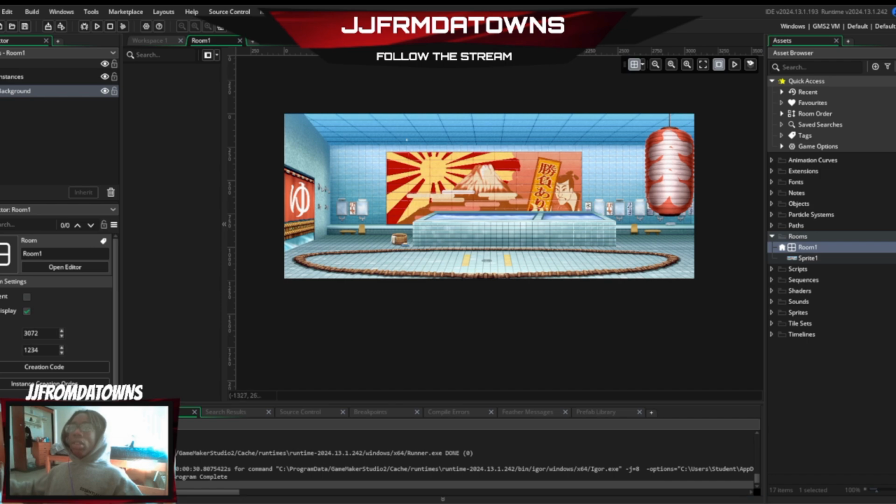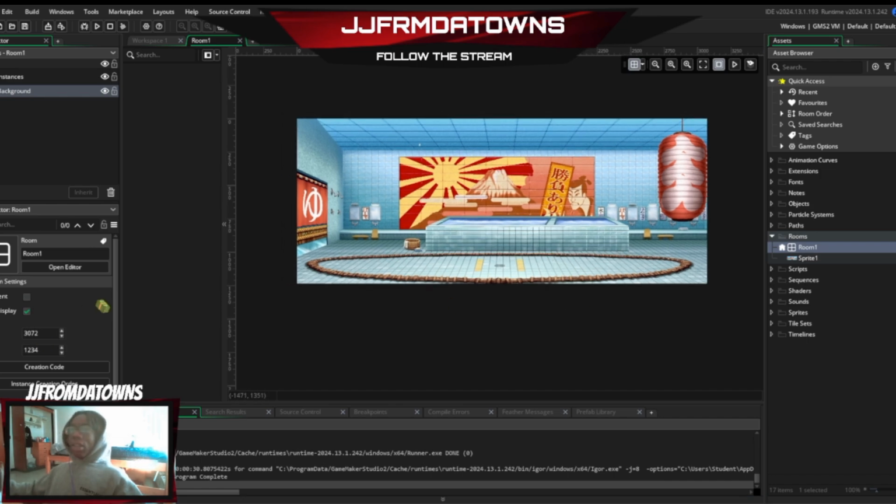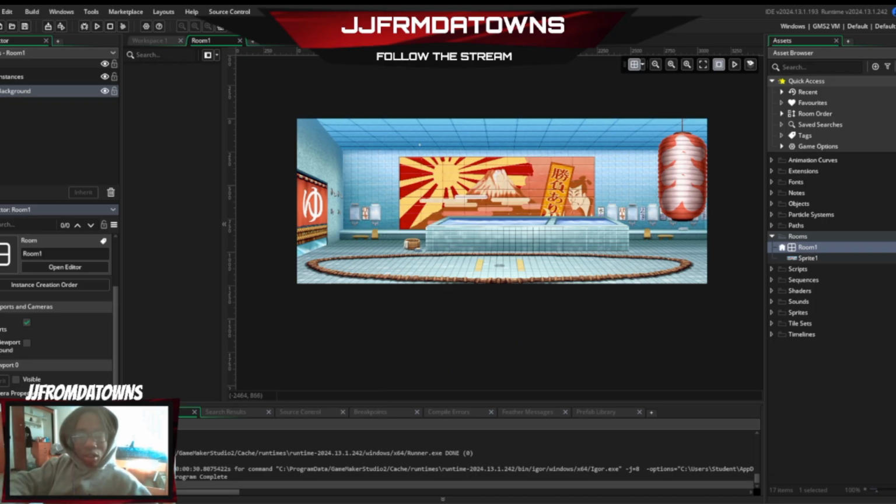Next step, we need to create a viewport so that when our player is in the game, the whole map isn't shown, just enough that we need to see. I'm going to give it 1,000.